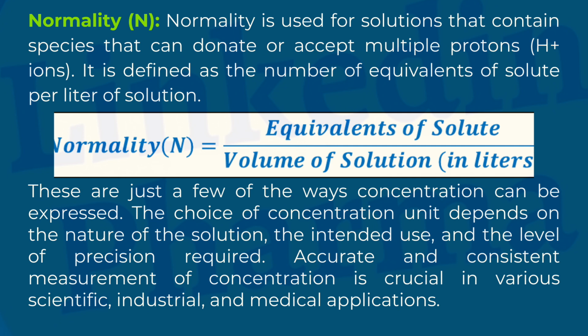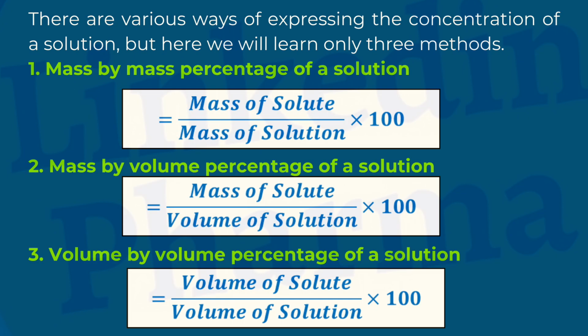These are just a few of the ways concentration can be expressed. The choice of concentration unit depends on the nature of the solution, the intended use, and the level of precision required. Accurate and consistent measurement of concentration is crucial in various scientific, industrial, and medical applications. There are various ways of expressing the concentration of a solution, but here we will learn only 3 methods.